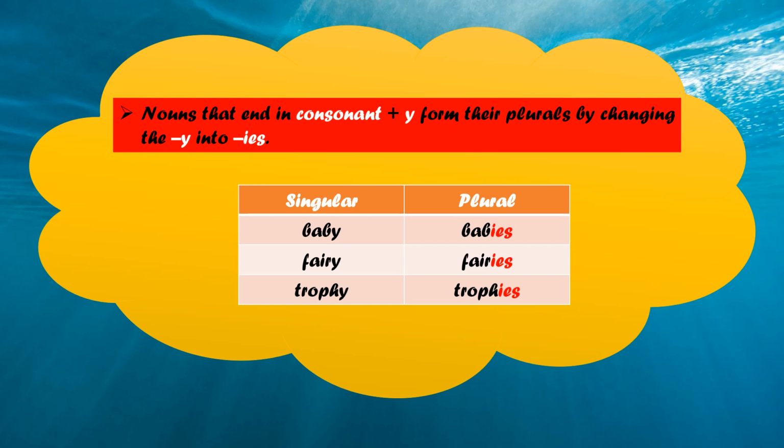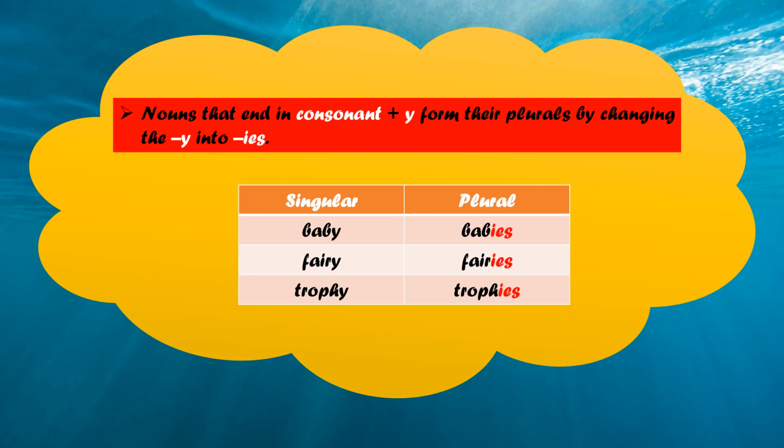Let's see how. The example is baby. See the word baby, it ends in y. But before y, which letter is there? B. And B is a consonant. Yes, it means the noun baby ends in consonant plus y.